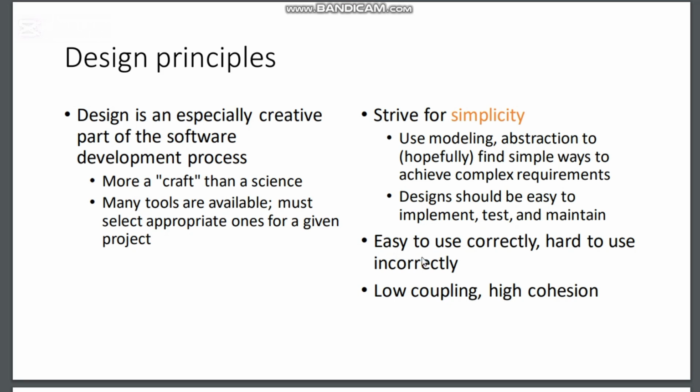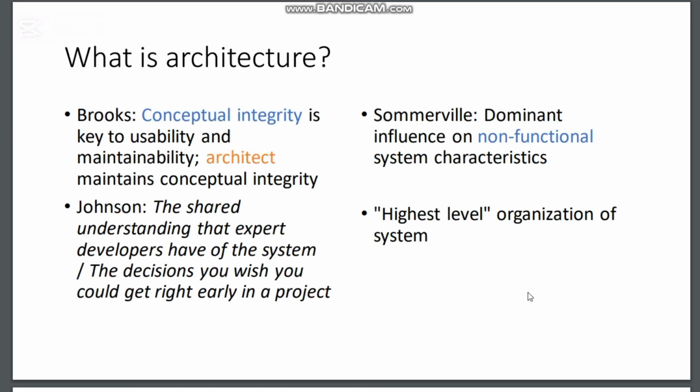But here, yes, it must be a property of the design. It must be easy to use correctly and hard to use incorrectly, and there must be low coupling and high cohesion. So what does high cohesion mean? It means that the design must be dependent on itself, whereas low coupling, coupling means depending on others' design. So it must be low coupling and there must be high cohesion.